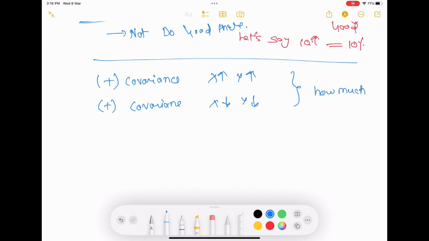Similarly, for negative covariance, x goes up, y goes down. If I go north, my friend will go south. This is negative, but I don't know how much. This magnitude, like how much they differ, is defined by correlation. So now we know that the direction of two variables can be defined by covariance, and the linear magnitude is defined by correlation.